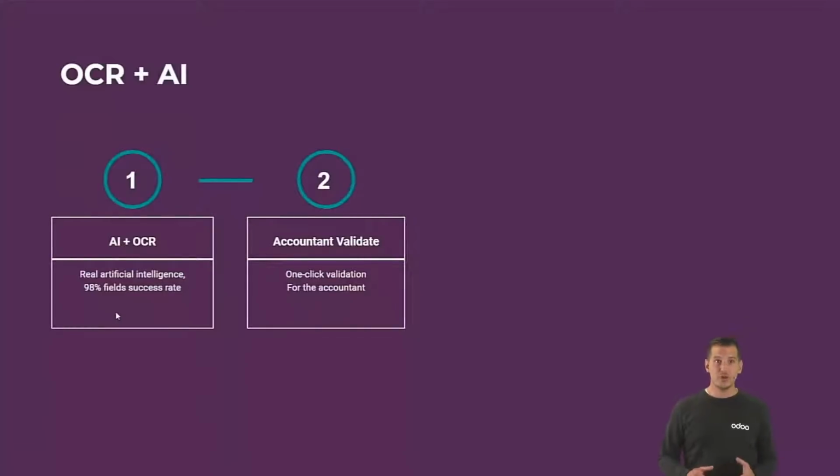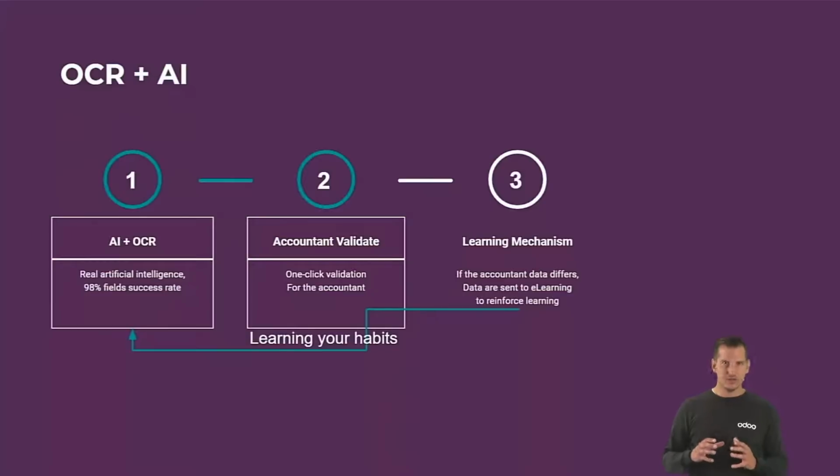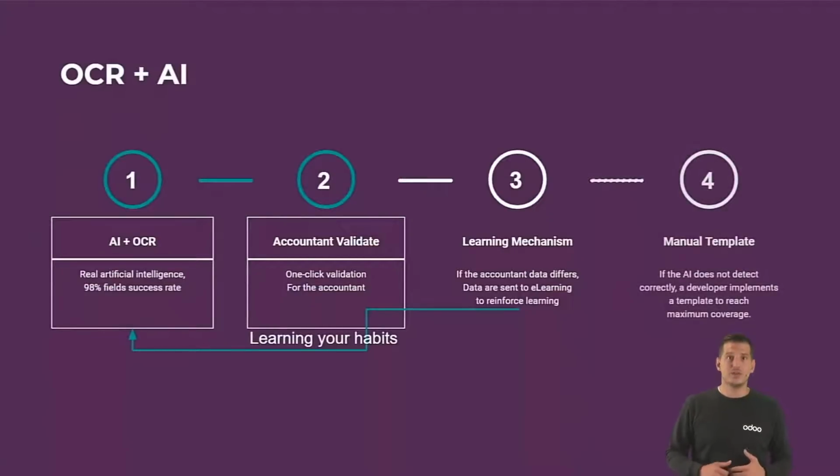First of all, we saw our OCR combined with the artificial intelligence. The algorithm will try to capture all relevant information so that you don't have to put it in manually anymore. And if the algorithm is not strong enough and some information is not correct, you can just change it manually and validate your bills after, because the algorithm will learn from it. So if, for example, the bill reference was not correct, just type it in manually. And when you validate it, we will find the fields of the OCR and it will learn for the next one.